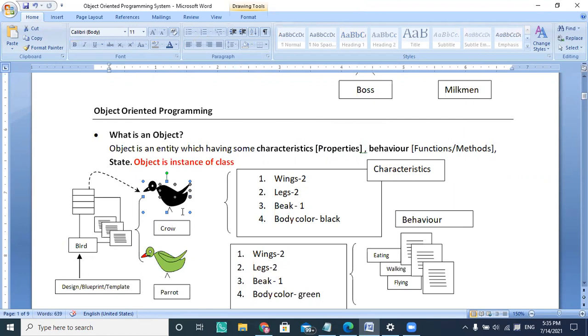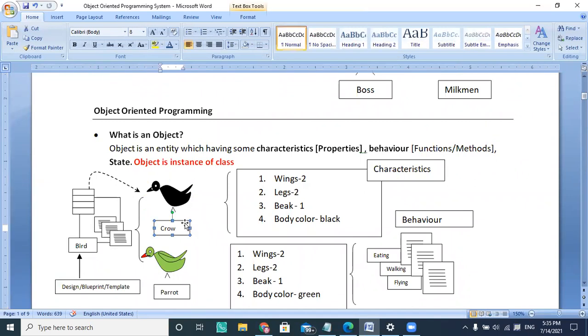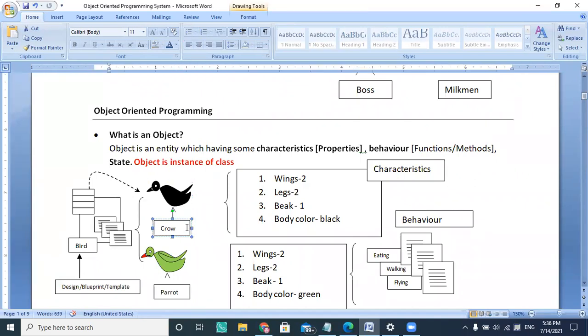Its body color is black, and the beak color is also black. It's making a sound like caw caw. That sound is called its behavior. In that case, I'm talking about the crow here. So I can visualize the object by checking its characteristics and behavior.